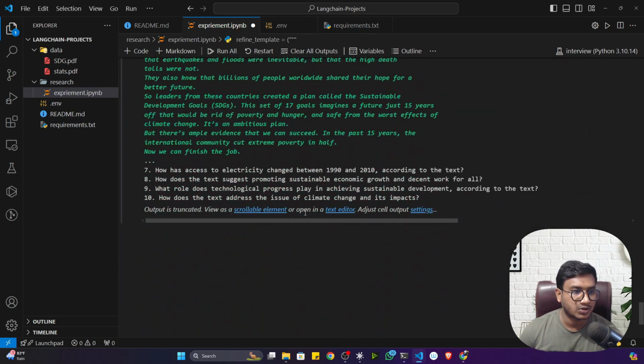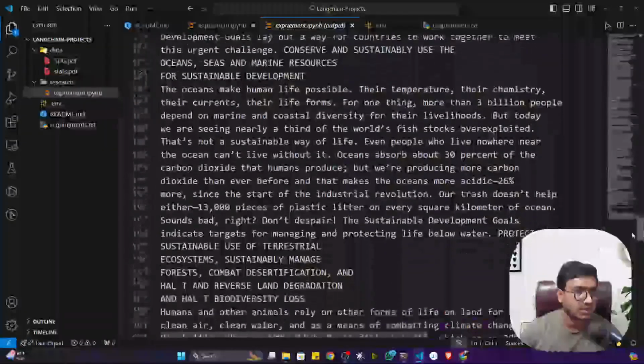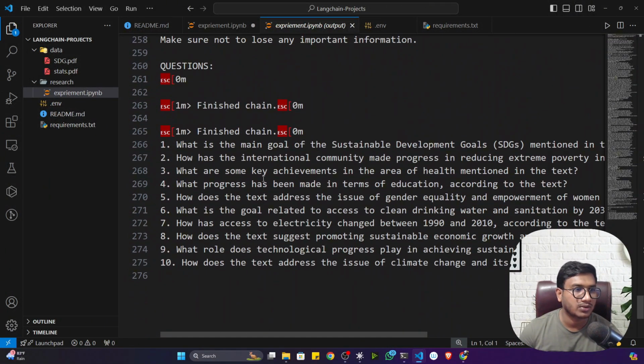Now if I want to show you, I will open in a text editor. See all the 10 questions I got here. But apart from that, I'm getting some more additional information. I don't need them. I only need the questions. You can see 1 to 10 questions it is giving me. What is the main goal of the sustainable development goals method? What are some key achievements in the... see, if you read these questions, it's pretty good.